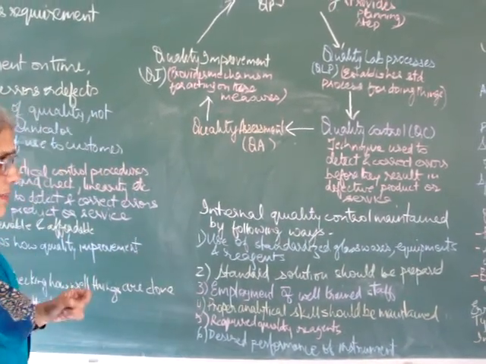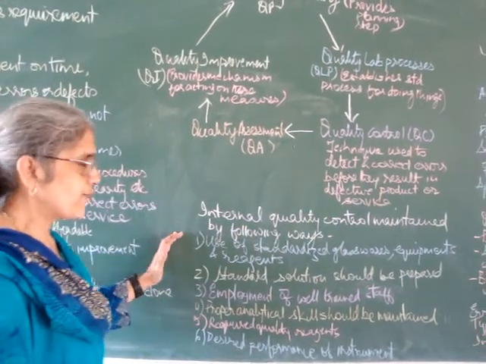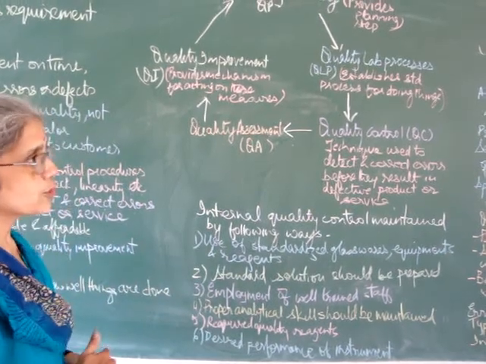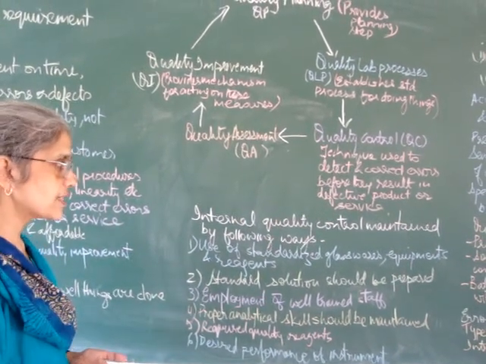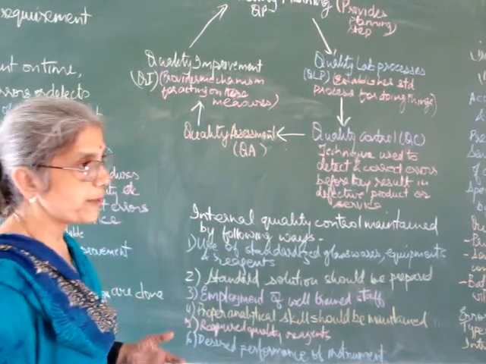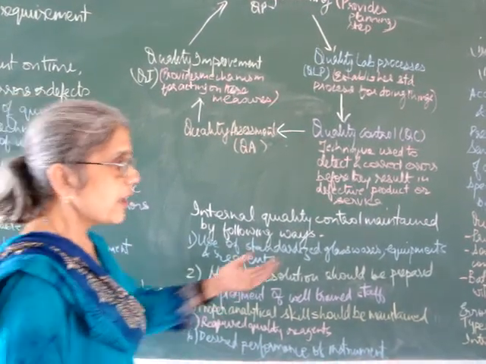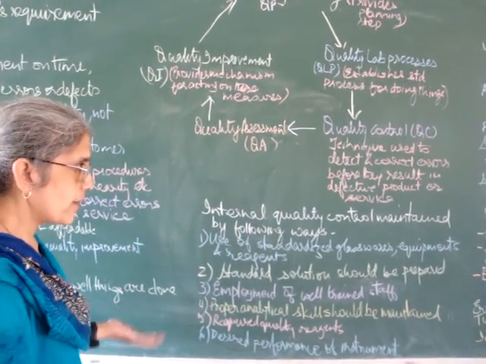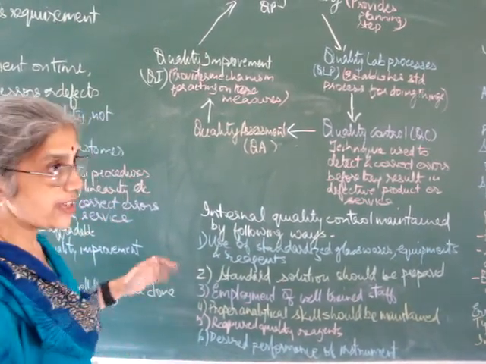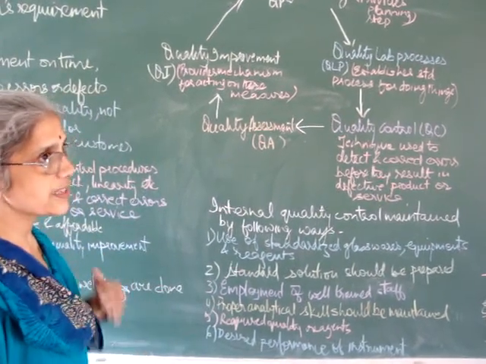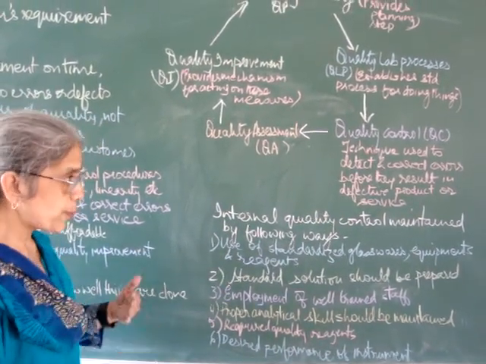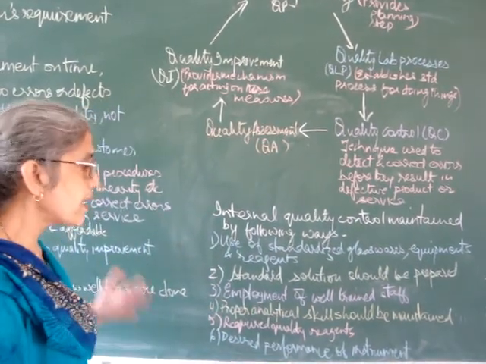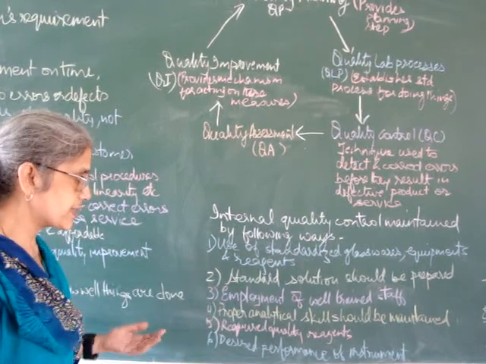Internal quality control is maintained in the following ways: use of standardized glassware, equipment and reagents. They should be of good quality, because if the glassware is not standard, you will not be able to make proper reagents. If equipment is not good, it will give you incorrect readings, or weights will not be correct. Reagents should be of good quality, because if there is contamination, it will spoil your whole experiment. Then standard solutions should be prepared so that you get good results.